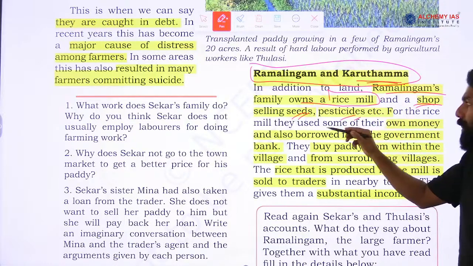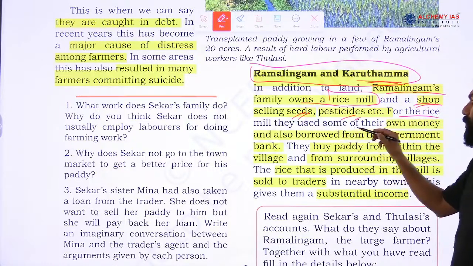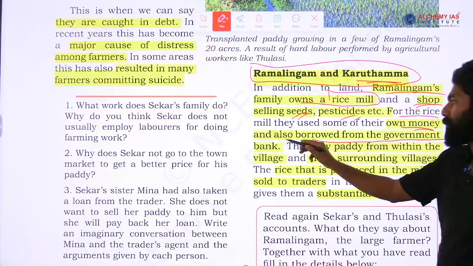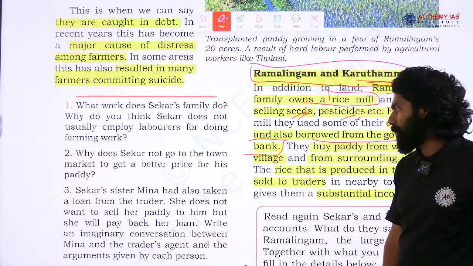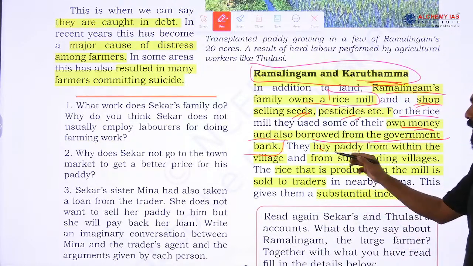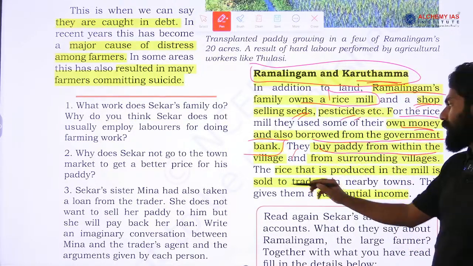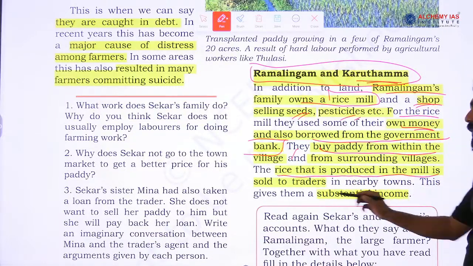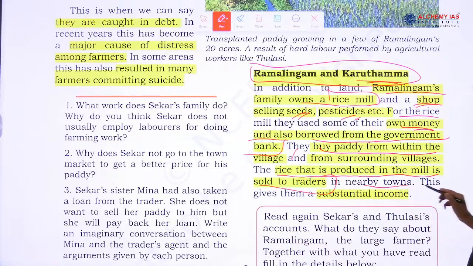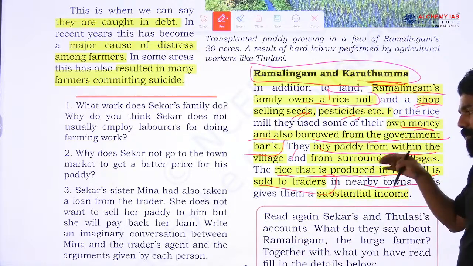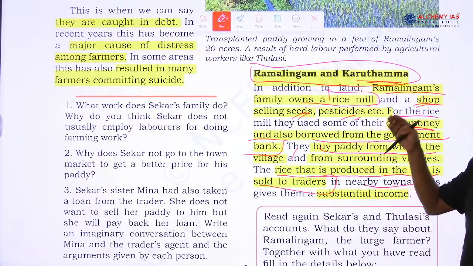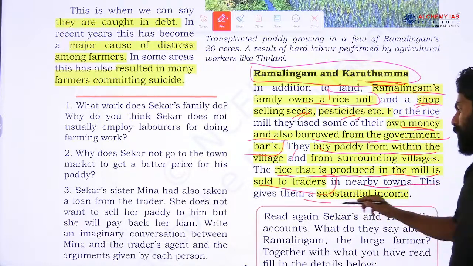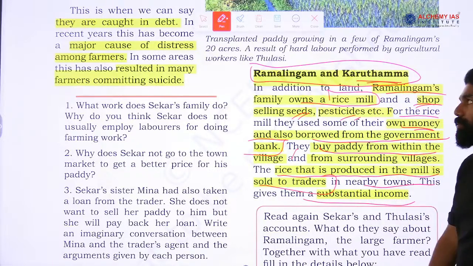For the rice mill, they used some of their own money and borrowed from a government bank. So, they also borrowed money from the government banking institution, and they buy paddy from within the village and from the surrounding villages, and the rice that is produced in the mill is sold to the traders in nearby towns. So, they sell this final produce into the market to the traders, and this is how they generate income. With this they were able to generate a substantial income for their livelihood.